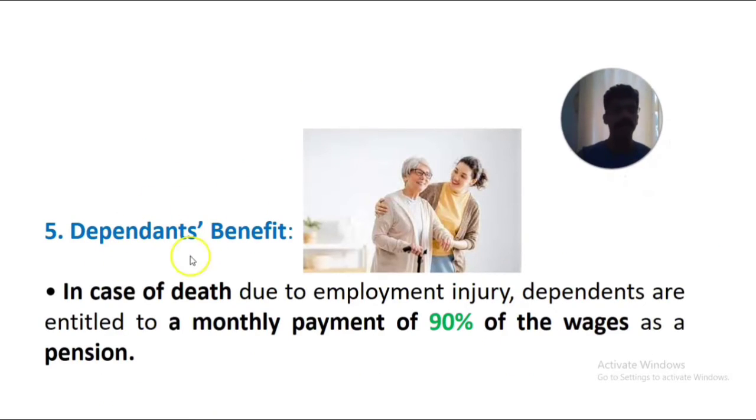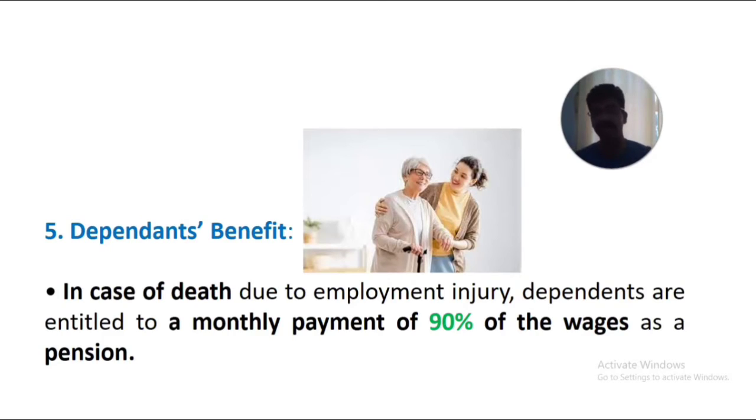Then the fifth one is dependence benefit, the benefit for the dependents. In case of any death in the work setting, due to an employment injury, the dependents of that person's family are entitled to a monthly payment of 90% of the wages of the person who died from that industry or factory.